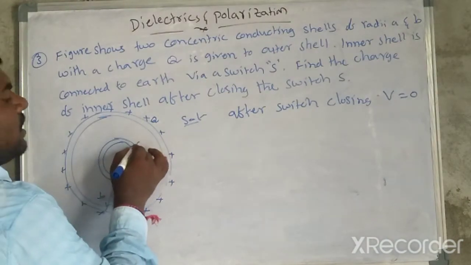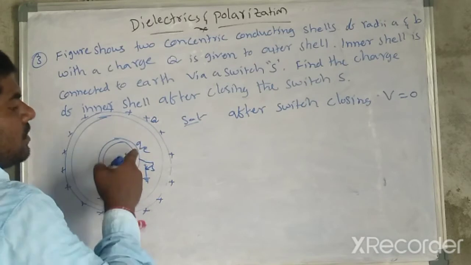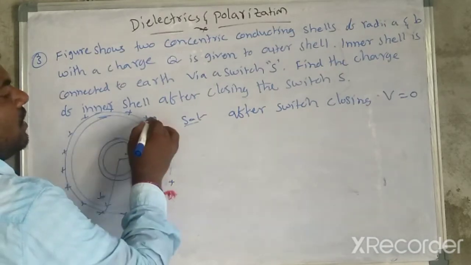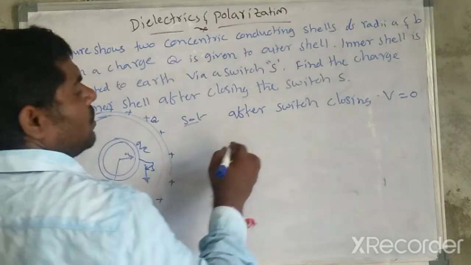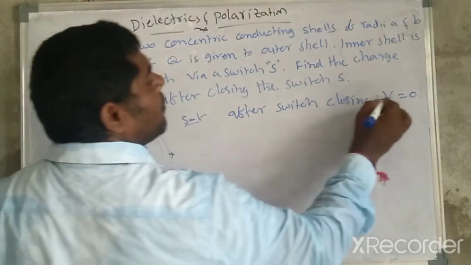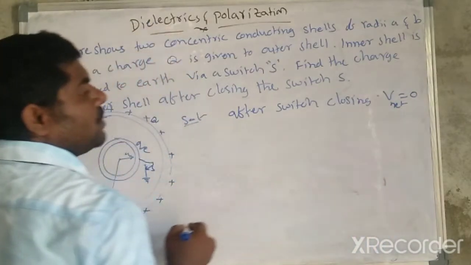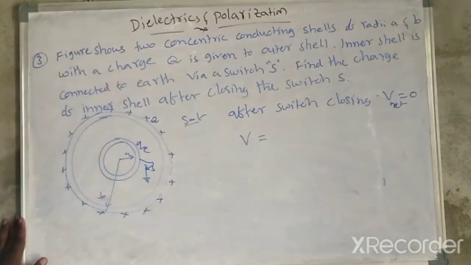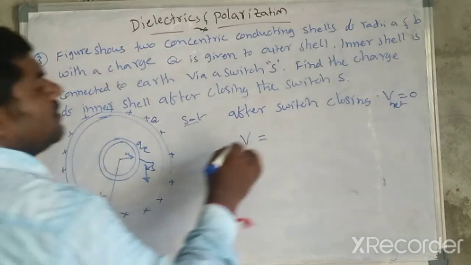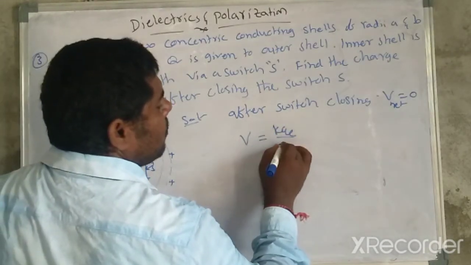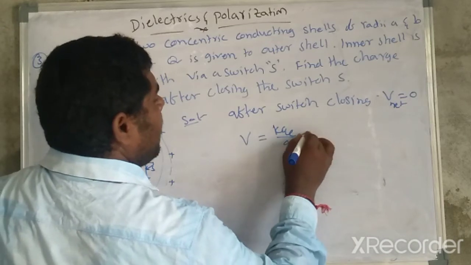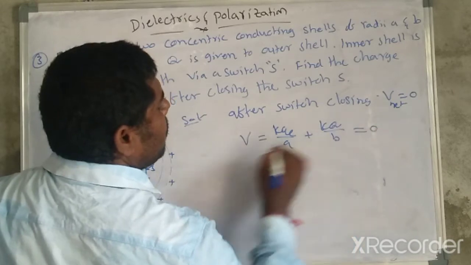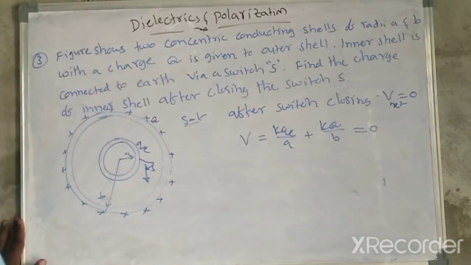So let us consider the earth charge QE, here the capital Q. So the total net potential must be equal to 0. So the charge on the inner shell divided by its radius A, plus the charge on the outer shell divided by B, must be equal to 0.